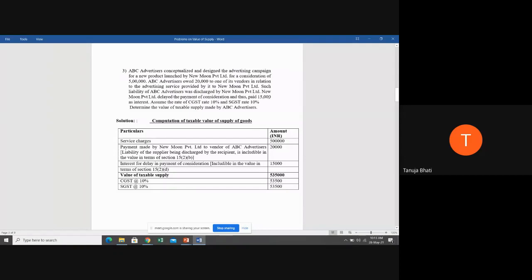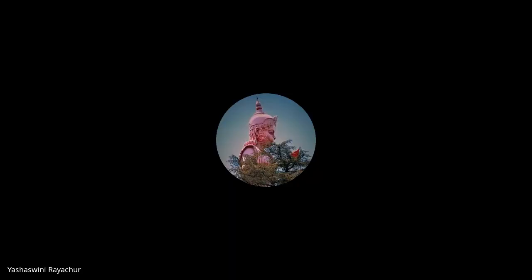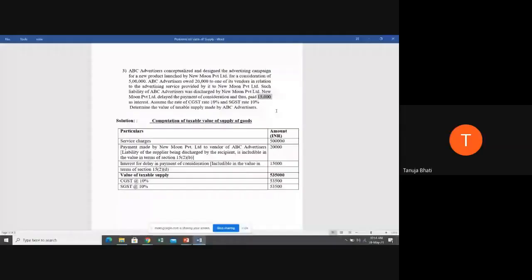Now, students, tell me, this 15,000 rupees, should it be added to the service charges, or what should be the treatment for this 15,000 rupees? Added, ma'am. Yes, added. Under which section? Section 15, subsection 2, clause D. Okay, very good.